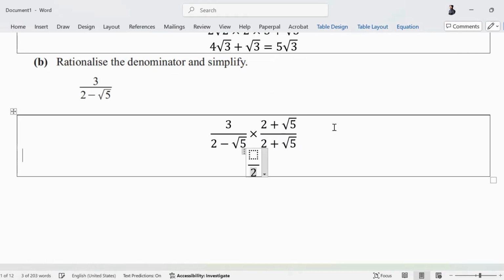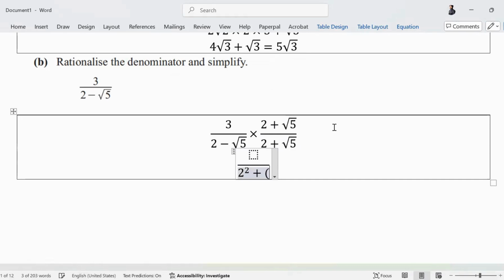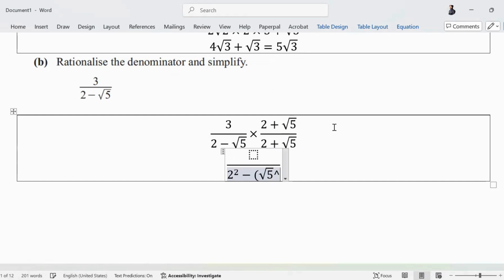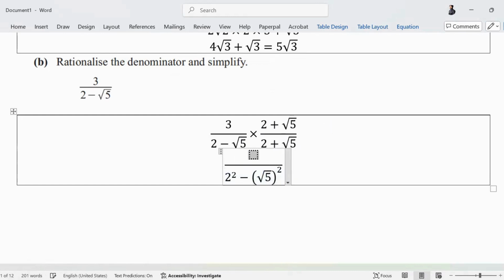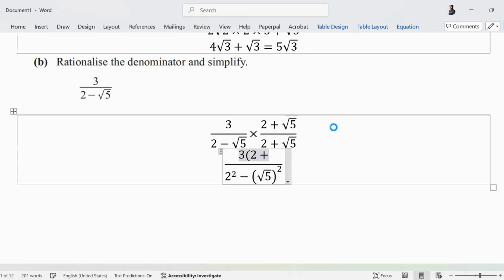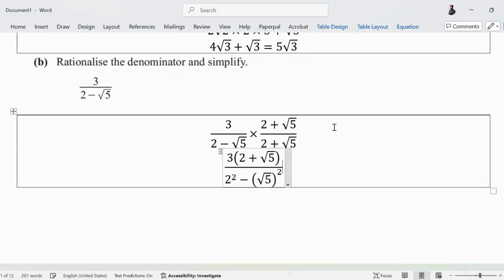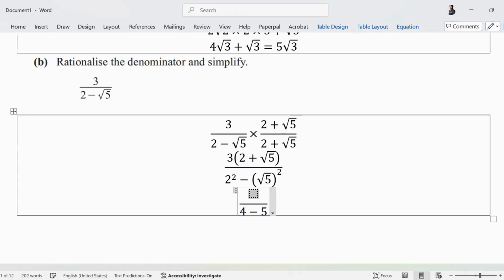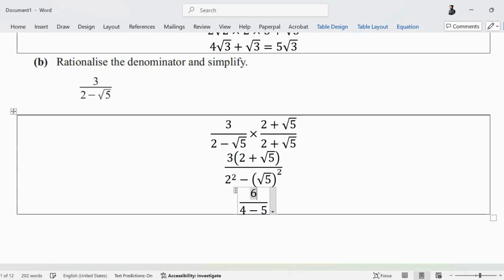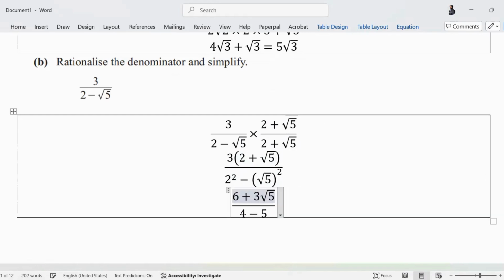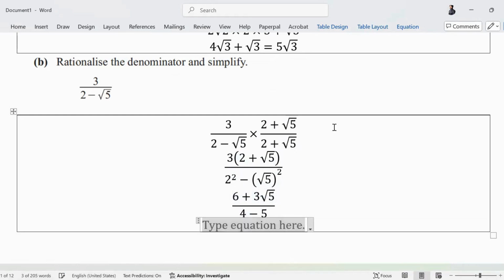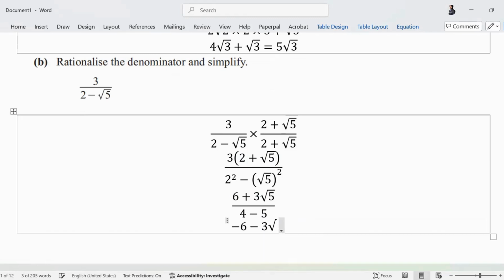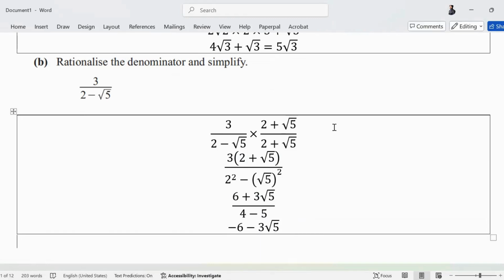This is 2 square minus √5 square, and the numerator 3 will multiply by 2 plus root of 5. What is the denominator that you end up with? 4 minus 5. The numerator is 6 plus 3 root of 5. The denominator will become -1. So it will be -6 minus 3 root 5. This is your answer. Jaldi se write it down. Priya.